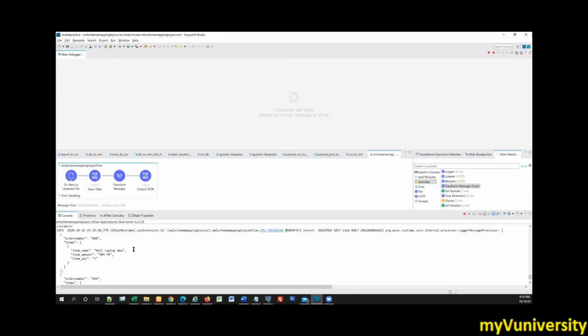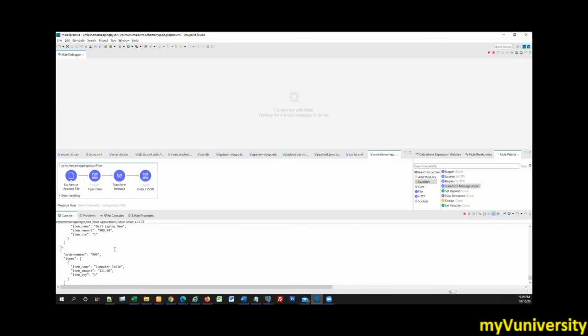Perfect. Now whenever this is converting into JSON, the double quotation is coming around the numeric value. It's just the working of the transform message, which takes it that way. In JSON, putting the numeric value in double quotation or not is not a big deal.